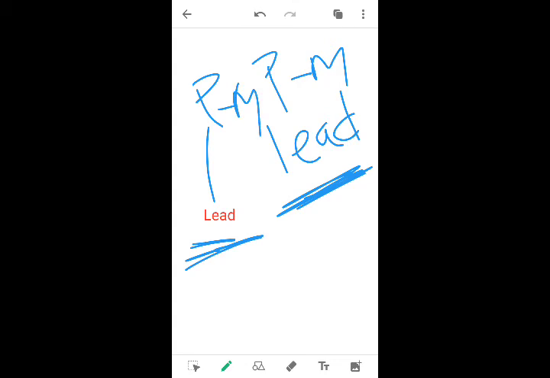Lead is something giving direction. Lead is also a metal. We're talking about the metal. Lead is used in the chemistry lab. Lead me to the chemistry lab means take me to the chemistry lab, show me, direct me, guide me to the chemistry lab.